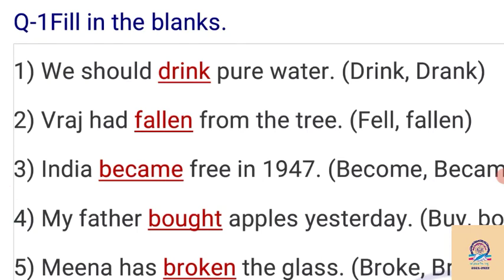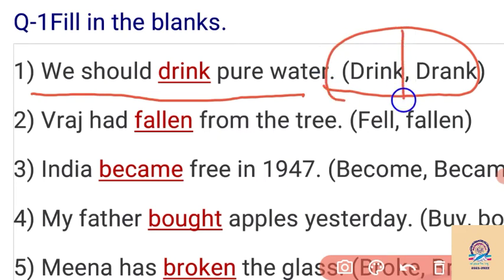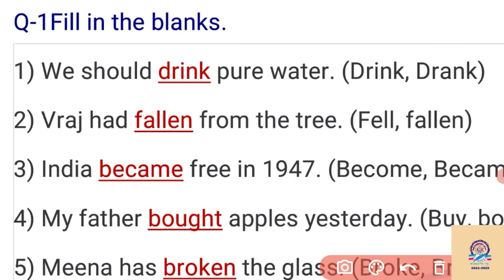The first example is: we should drink pure water. Two options are given here, drink and drank. Which is the proper word? Seeing the sentence, we can say that we should drink, because it is about each and every day that we have to drink pure water.